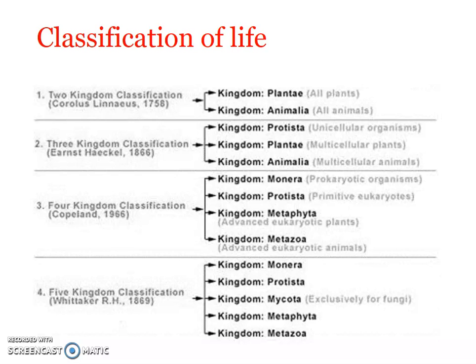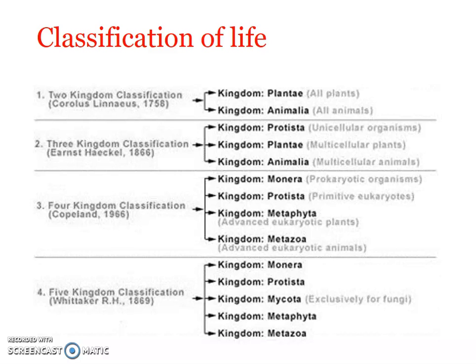Okay, and you can see Whittaker proposed a five kingdom classification, and he actually took out fungi from Metaphyta and erected a new kingdom, kingdom Fungi. So it was kingdom Monera, kingdom Protista, kingdom Fungi, kingdom Plantae, and kingdom Animalia. Okay, so instead of Mycota, Metaphyta, Metazoa, you can write Fungi, Plantae, and Animalia. No issues.